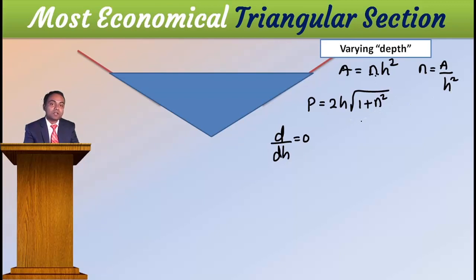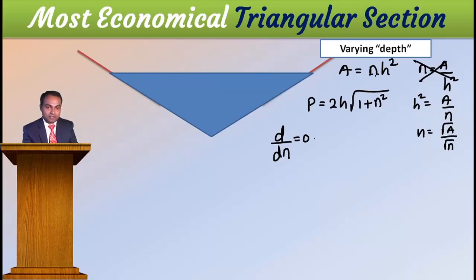Then differentiate this one, it becomes very complicated. Therefore, I will choose a different way. Instead of differentiating with respect to h, I will differentiate with respect to n. We'll see what happens. With respect to n, if I want to differentiate, then h I have to express in terms of n. Then I will write h square is equal to a by n. Then h is equal to root a divided by root n. Okay? Then I will write here. Still I have to modify.